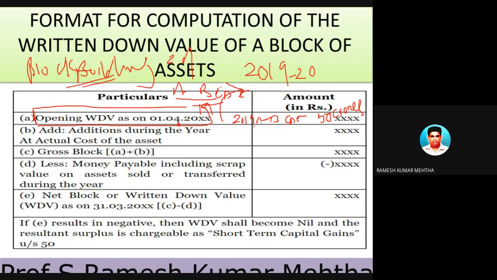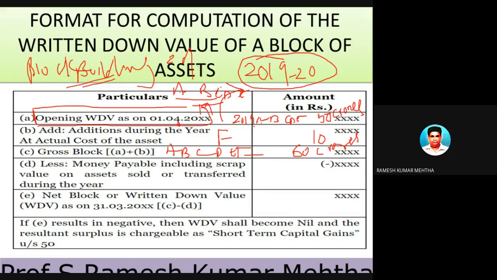Number two, you can construct one more building in the same year during 2019-20. So, for example, in this case, you constructed or acquired a new building, which is F building, and it is purchased or constructed for 10 crores. So now you got buildings A, B, C, D, E, and F. The value of it is 60 crores.